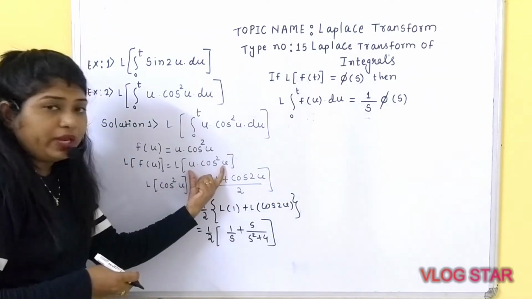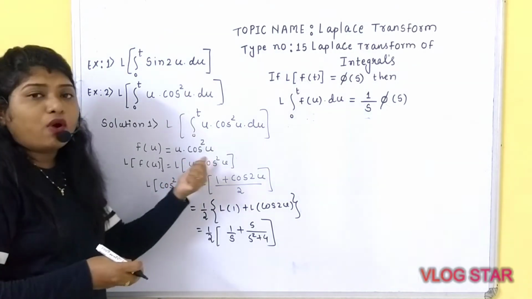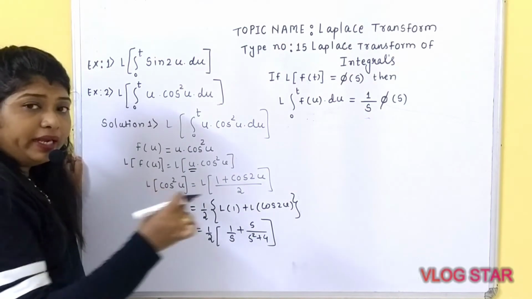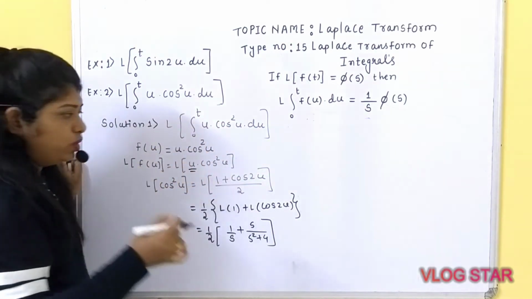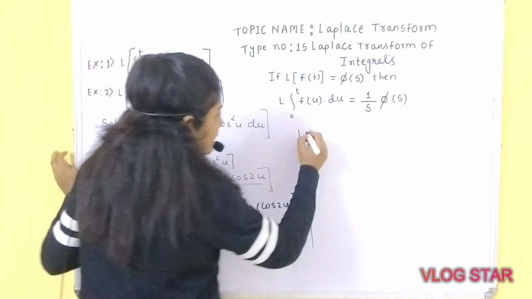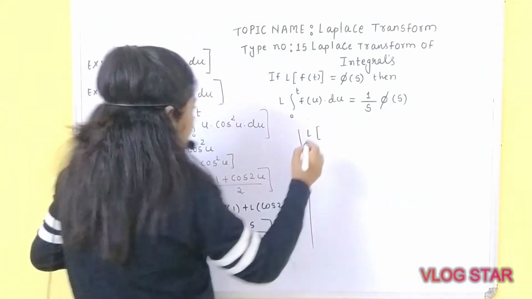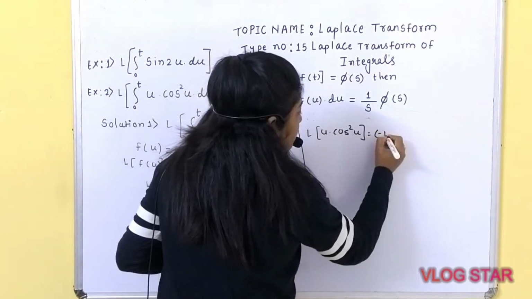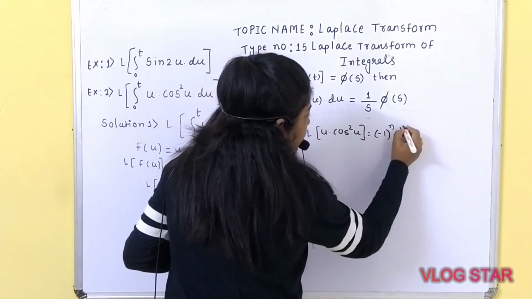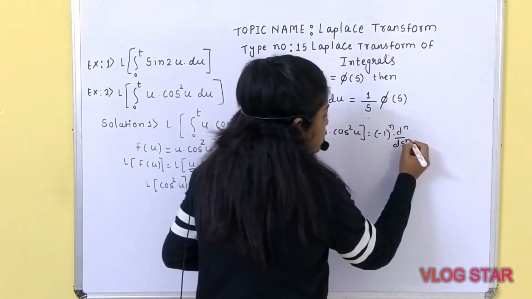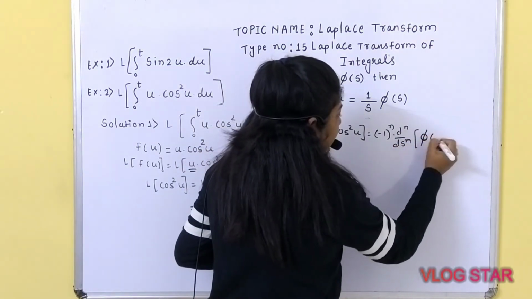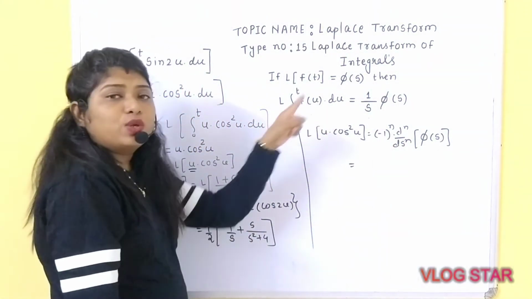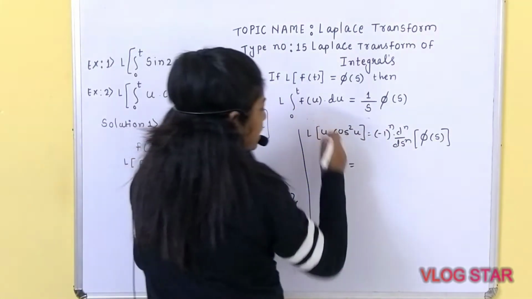Now we need to calculate Laplace of u into cos square u. If you observe carefully, this is nothing but multiplication by u. So how are you going to solve Laplace of u into cos square u? Which formula will you apply? Minus 1 raised to n, d raised to n upon ds raised to n, inside the bracket phi of s. So in this case, this is u raised to 1. So what is the value of n? n is equal to 1.